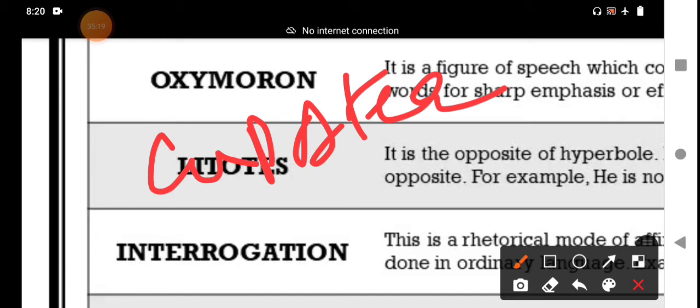It is a herbal irony. It is an understatement to emphasize the point, stating a negative to further affirm a positive, often incorporating double negatives. You should understand the double negatives in a litotes statement. That is my explanation about the litotes. I hope you are clear about the litotes.